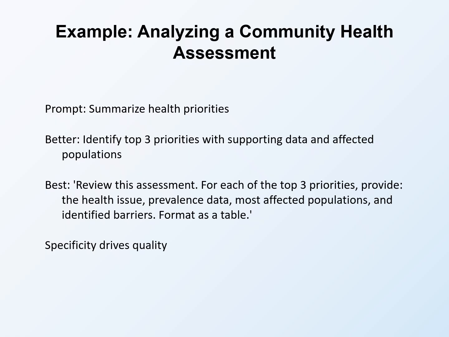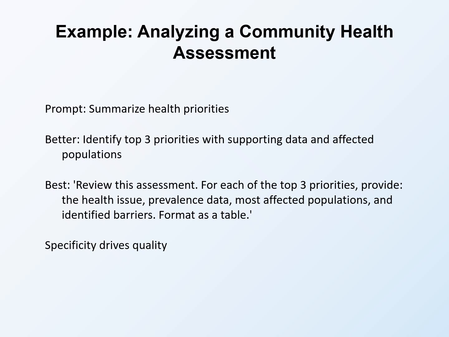The best prompt is even more specific. Review this community health assessment. For each of the top 3 health priorities, provide the following: the health issue, prevalence data cited in the document, the populations most affected, and barriers to addressing this issue that are identified in the assessment. Format your response as a table. This prompt tells the AI exactly what you need and how you want it presented.